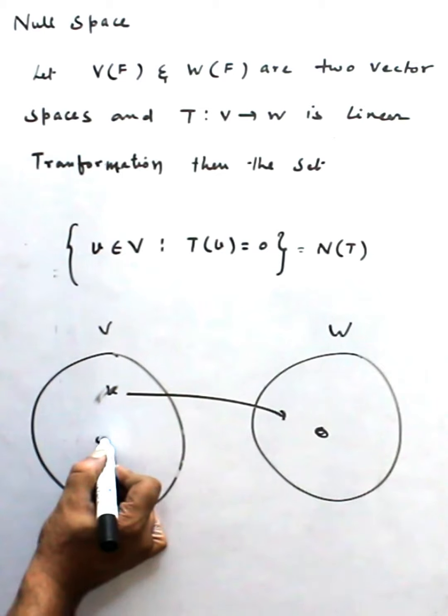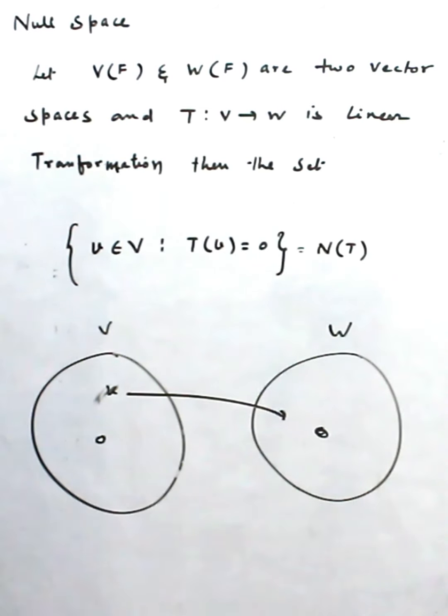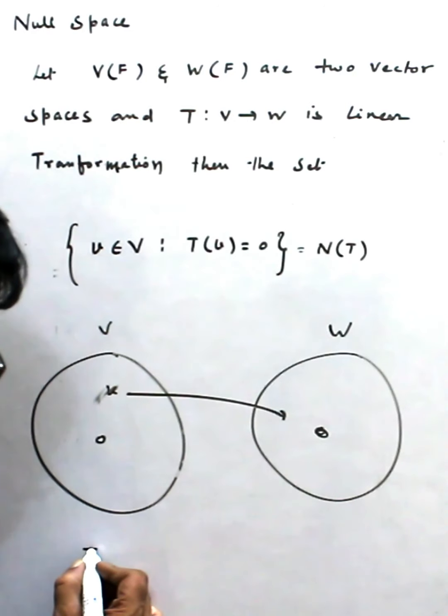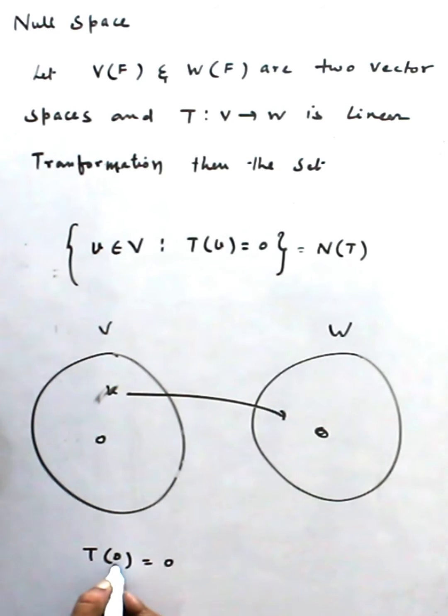T always maps 0 to 0. Obviously this 0 is an element of V and this 0 belongs to W. This can also be proved simply, but now we prove some other example.